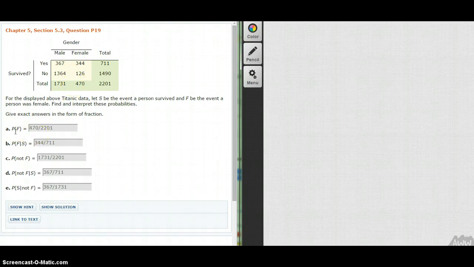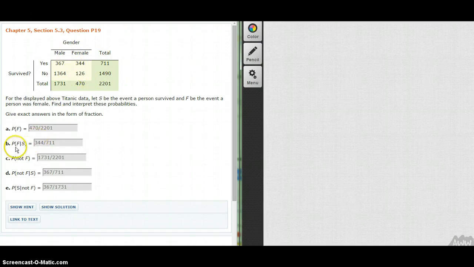So let's look at these. We have, first of all, the probability of being female. So if we want to know the probability of being female, we'll take the total number of females, which is 470, over the total number of people on the ship. And remember, on these contingency tables, the bottom right is where we have our total number of people in the entire sample or population that we're looking at.